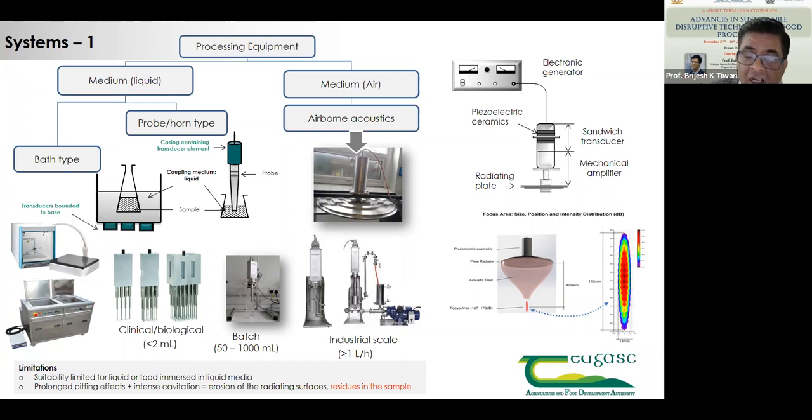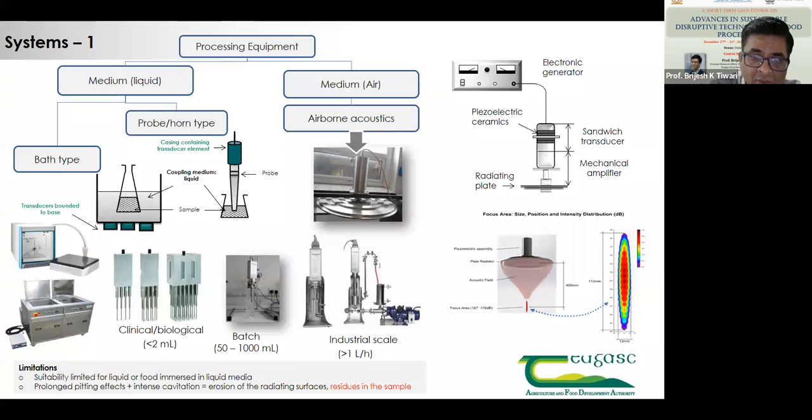This is mainly a non-contact type, and we have been using this type of system for drying applications, for dried food ingredients, for inactivation of microorganisms, and also in combination with other technologies to have a non-contact type effect. So these are some of the configurations of ultrasonic systems, and it is very difficult to find all these systems together in one place. I was just trying to clarify how we can use different types of systems in different applications.